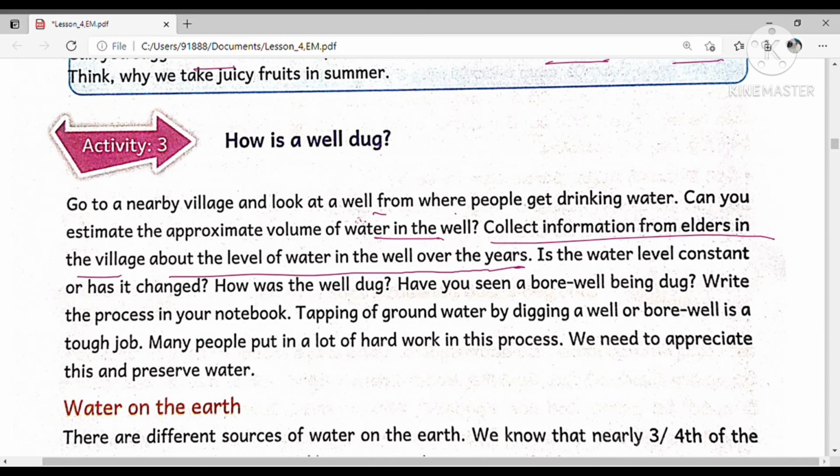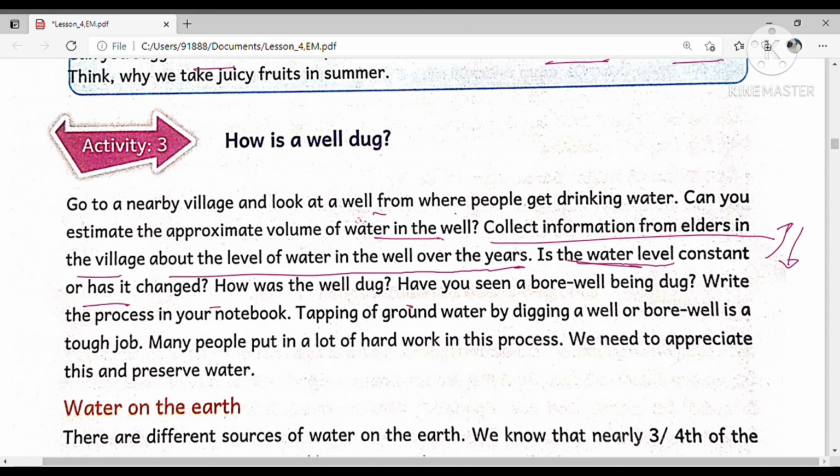Is the water level constant or has it changed? Yes, it will change. During rainy season, the water level rises up. In summer season, the water level will decrease in the well. And how was the well dug? Have you seen a bore well being dug? Write the process in your notebook.